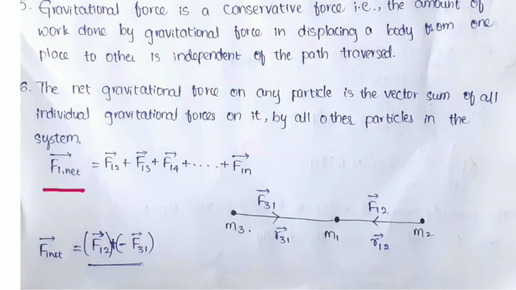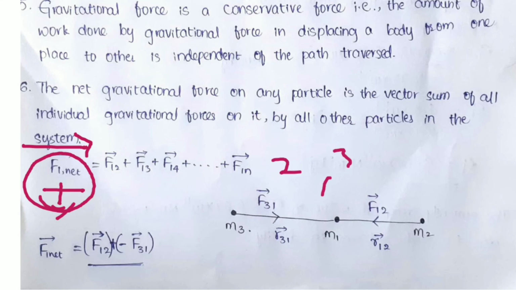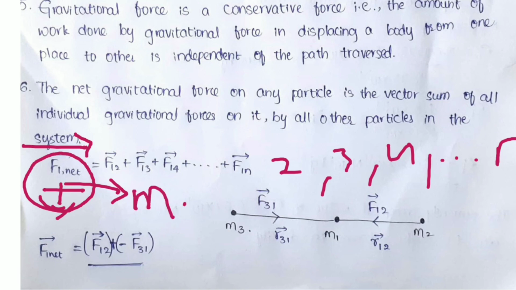F1 net. See here, why I have written F1 net. This F1 net is the force acting upon the mass m1 by all other masses, that may be second mass, third mass, fourth mass, fifth mass, up to nth mass. This is the force acted upon first mass, on m1 due to m2. This is m1, this is m2, this is m3, this is m4, m5, m6, m7. This is f12, this is f34, like that.